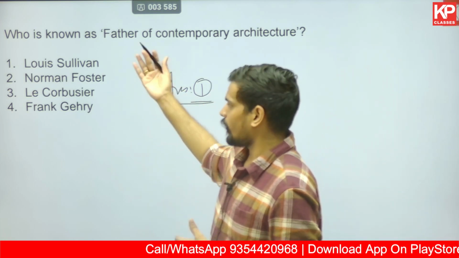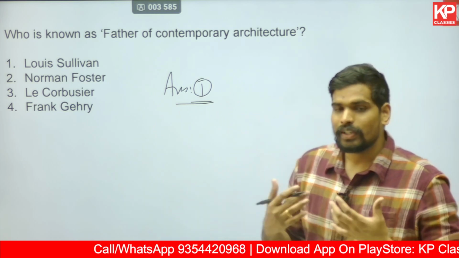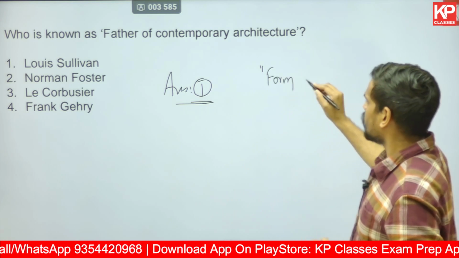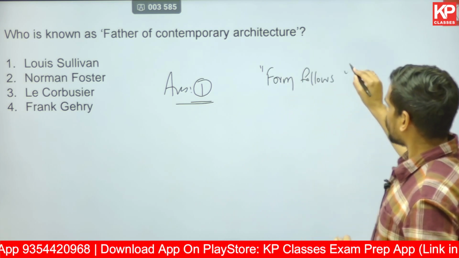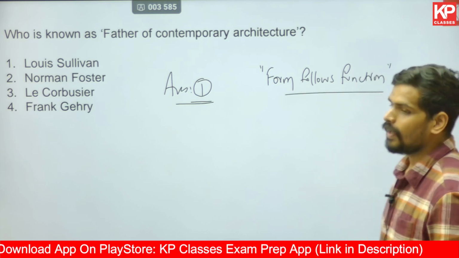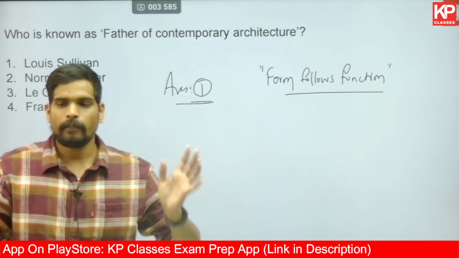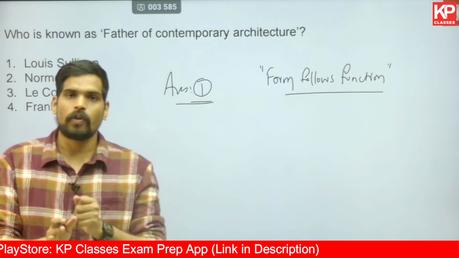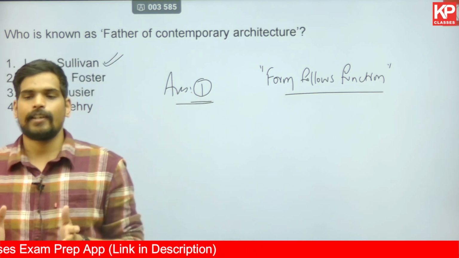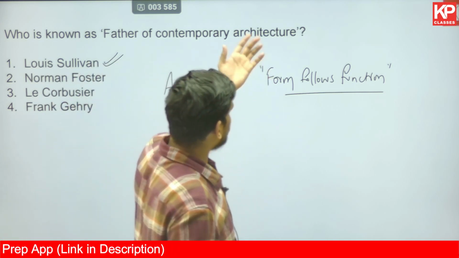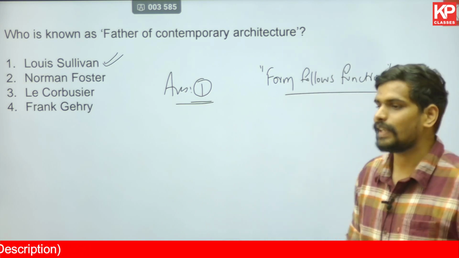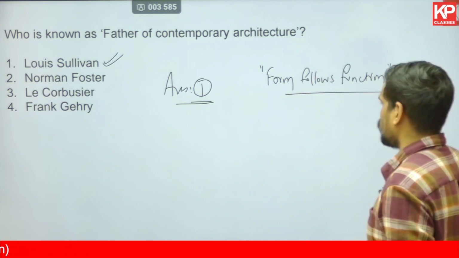He in fact was even before F.L. Wright. He was the one who gave the basic ideology of contemporary or modern architecture by describing the phrase form follows function. You can remember this is one of the most important phrases in modern architecture, which basically states that the form of the building should depend on the functionality and use of it. That ideology was put forward by Louis Sullivan, who is revered because of his influential ideology of modern architecture, that is form follows function. He is also referred to as the father of contemporary architecture, father of American modernism, also father of skyscrapers sometimes. So the relevant answer would be Louis Sullivan.